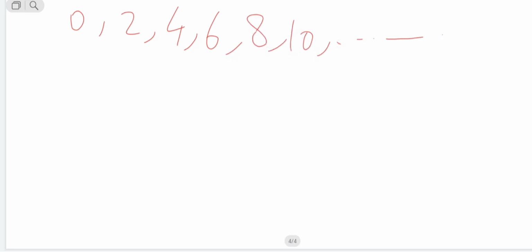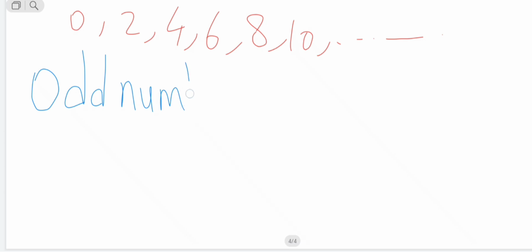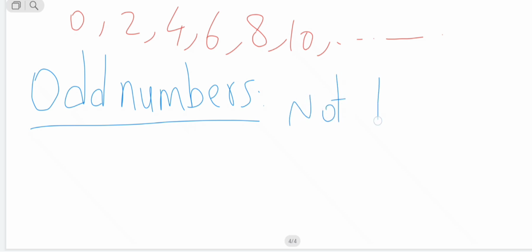So what are the even numbers? 0, 2, 4, 6, 8, 10, and so on. I hope you understand about even numbers. After even numbers we have odd numbers. What are odd numbers? They are the opposite of even. Even numbers are divisible by 2. Odd numbers are not divisible by 2.